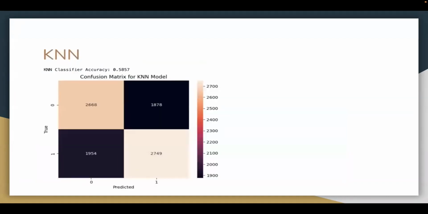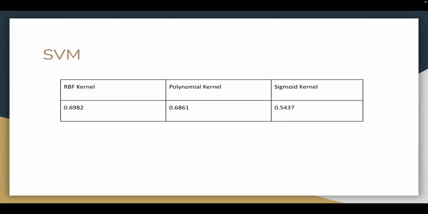From the KNN model, the light colors represent the correctly predicted observations, and the dark color represents the predictions that are wrong. And we can see the final accuracy is 58%, which is barely better than random guessing.